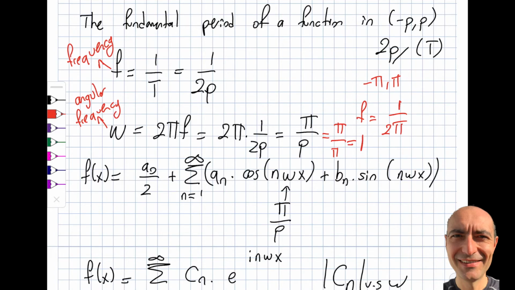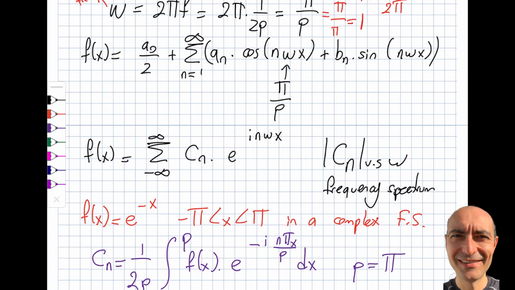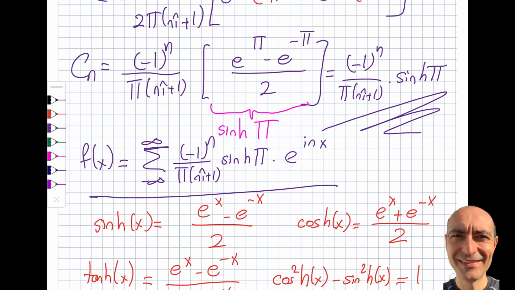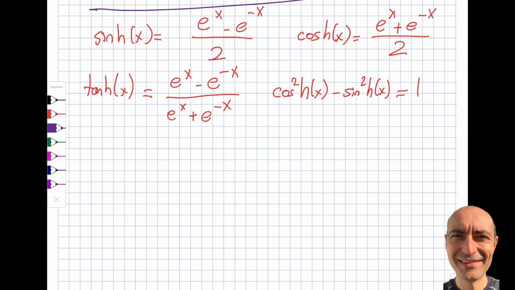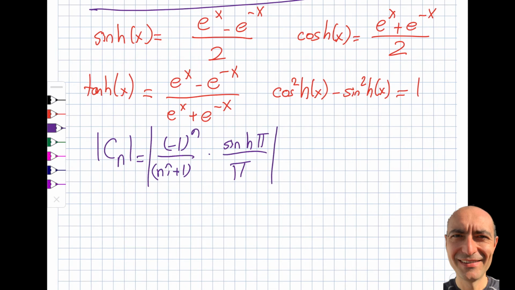So let me go down and investigate this Cn as a function of omega. Basically the goal here is to obtain the absolute value of Cn. Let's remind ourselves, this is going to be minus 1 to the power of n divided by n i plus 1, and then sine hyperbolic pi by pi. I need to take the absolute value of this. The question is, what will be the absolute value of minus 1 to the n?